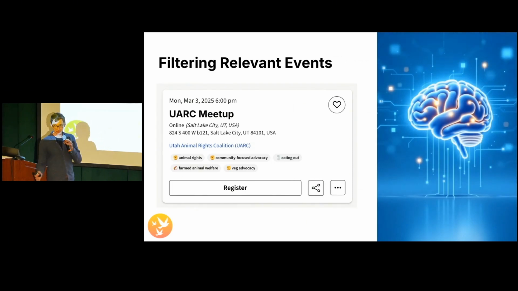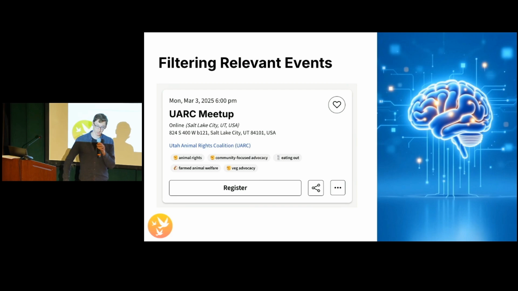So sticking with the events for a second, another problem that we have is figuring out which events are relevant, which groups are relevant, what resources, what should we be putting on the platform, letting people submit, et cetera. And so we do have processes where I and our team go through and check events and groups and resources for relevancy. But in order to save us some time, we do an initial pass with OpenAI once again. So this involves pulling data from our platform, packaging it up, sending it to the OpenAI API and saying